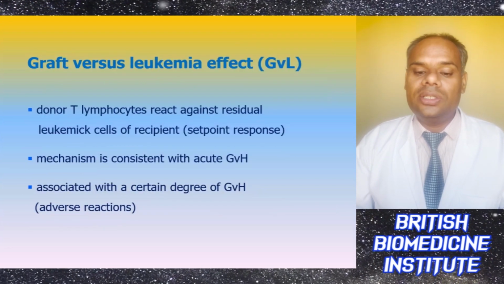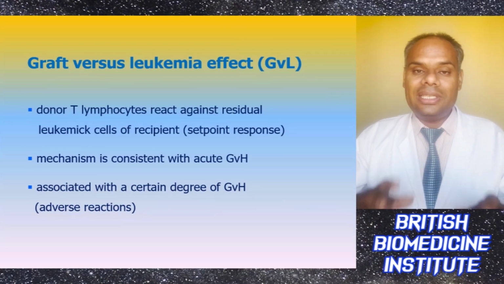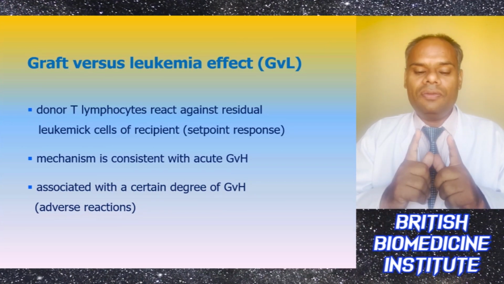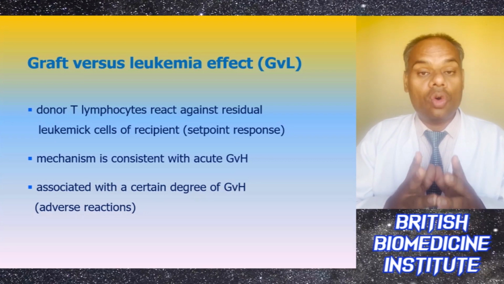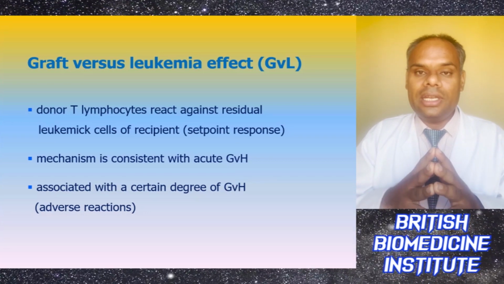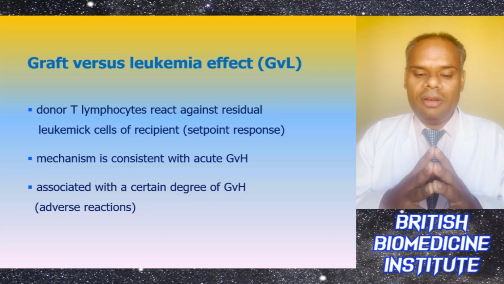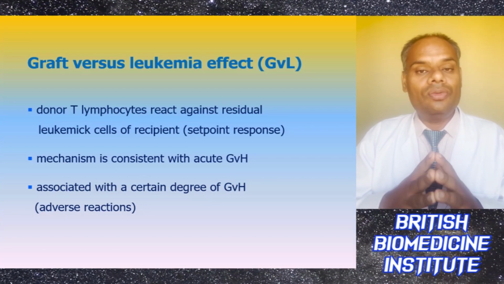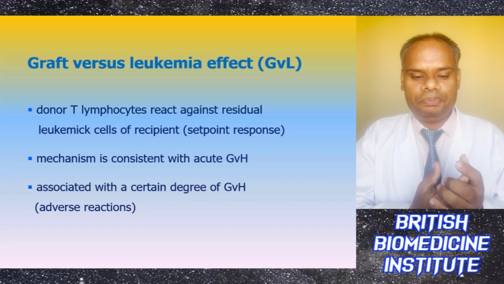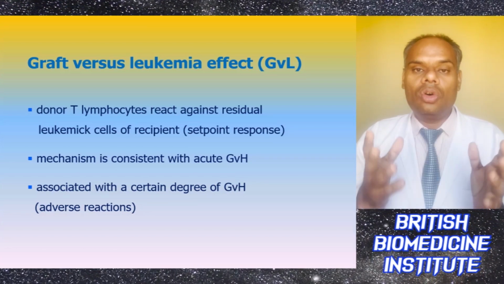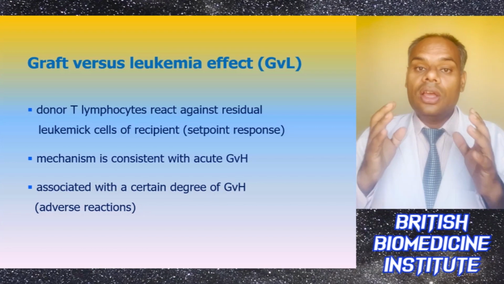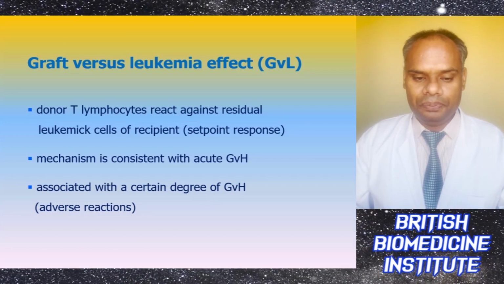GVL, the graft versus leukemia effect. Here the donor T lymphocytes react against residual leukemic cells of the recipient. The mechanism is consistent with acute GVHD, and it can be associated with a certain degree of GVHD, or we can say it can lead to various adverse reactions.